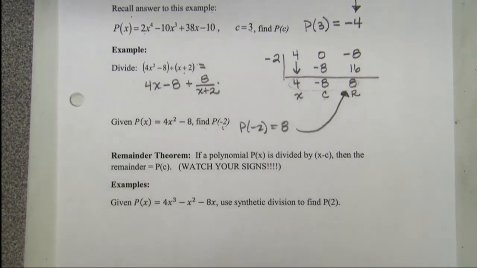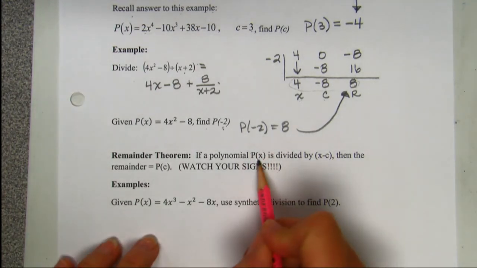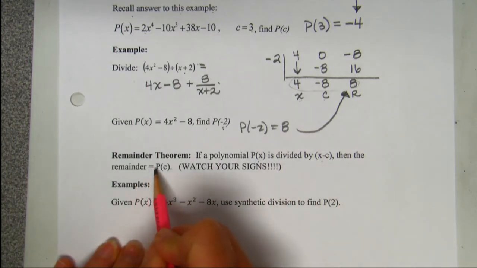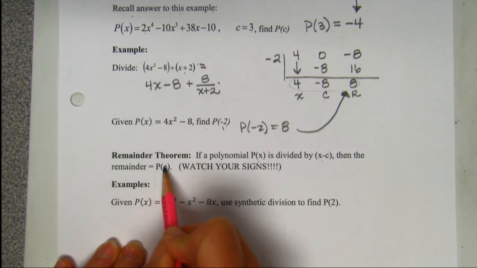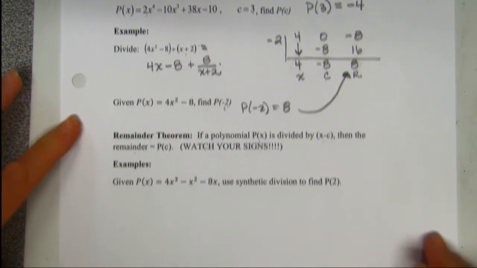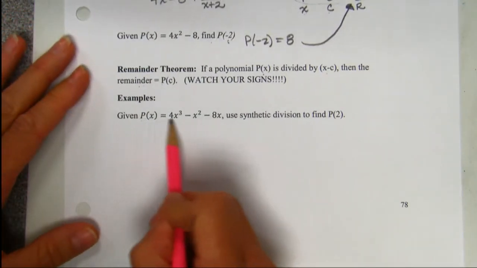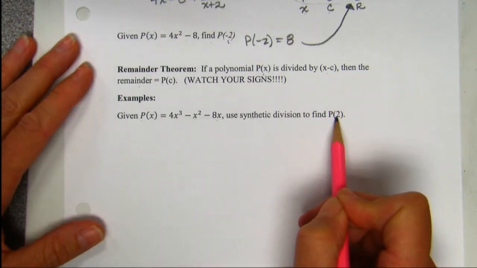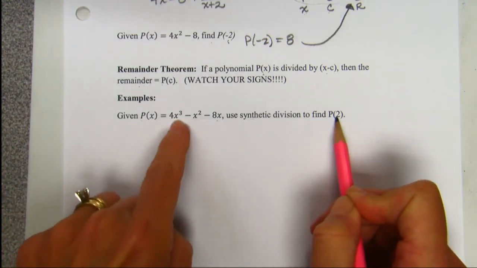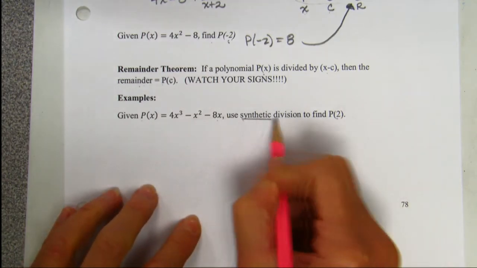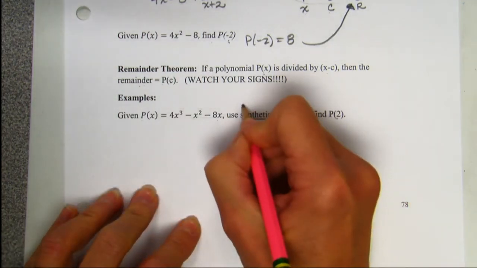Okay, so what we have just done is we have actually done the remainder theorem. If you divide a big old long polynomial by a first degree binomial, then the remainder is equal to p of c. If you plug c into the machine, the remainder is what you get. So this is where the directions come into play. Given this rule, find p of 2. It's going to take everything in you not to plug in a 2 right here. You may do that to check your answer, but it says use synthetic division. It also might say use the remainder theorem.